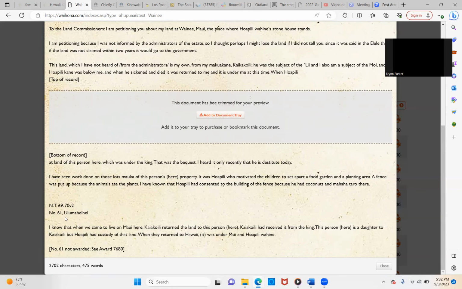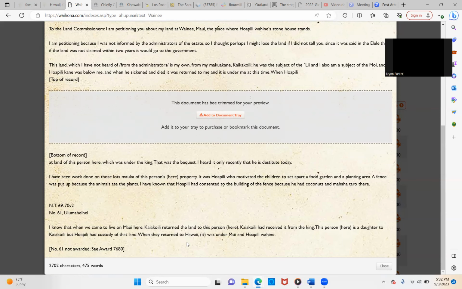So law number 61 from Ulu Maihehe says, I know that when we came to live on Maui here, Kaya Ko'ili returned the land to this person. Kaya Ko'ili had received it from the king. This person here is a daughter to Kaya Ko'ili, but Ho'opili had custody of that land. When they turned to Hawaii, was under Moi and Ho'opili Wahine.